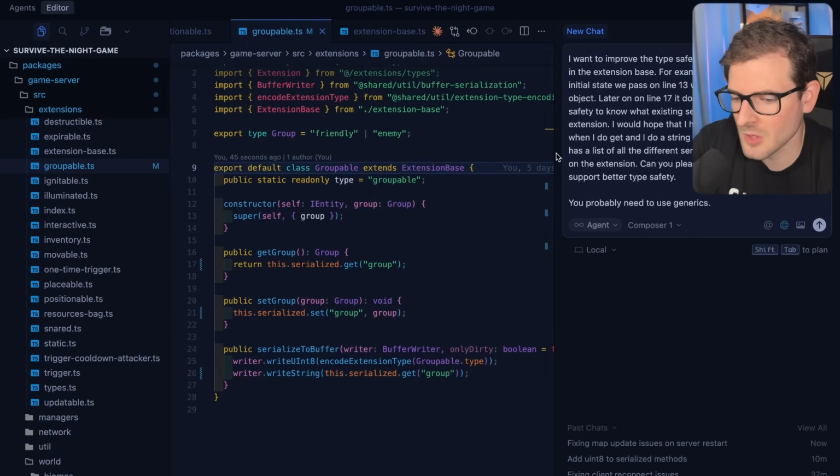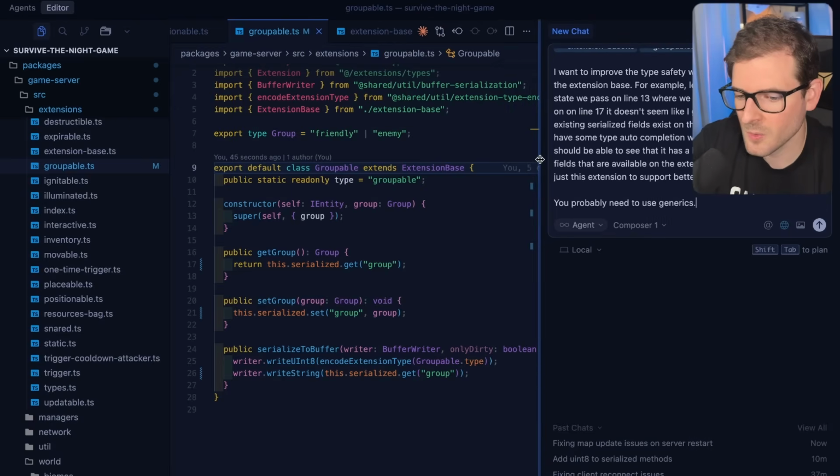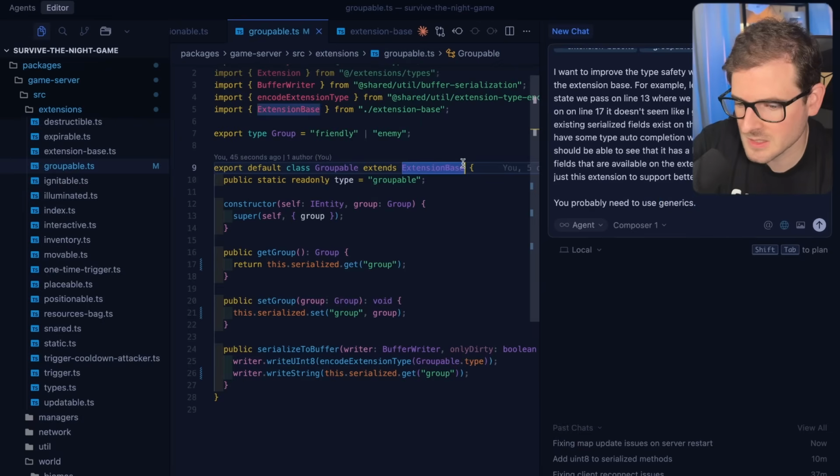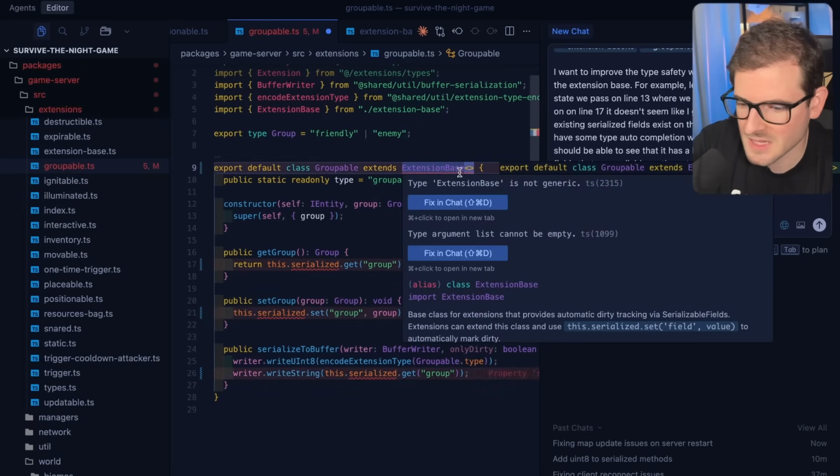And that's something I found along the way with all LLM prompting: you have to know what you're asking for. If you don't know what TypeScript generics are, they're basically these things that you put, and you can pass in additional things.